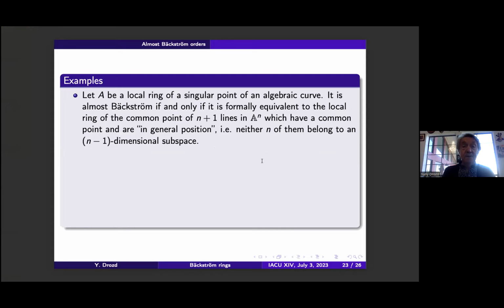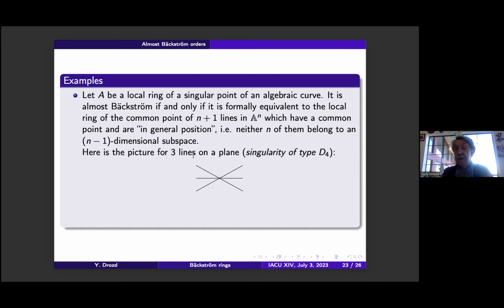Now, maybe examples. Let's first of all consider the commutative case. If A is a local ring of a singular point of an algebraic curve, then it is almost Backström if and only if it is formally equivalent to the local ring of the common point of n plus 1 lines in n-dimensional affine space, which have one common point and are in general position, which means that no n of them belong to an n minus 1 dimensional subspace.